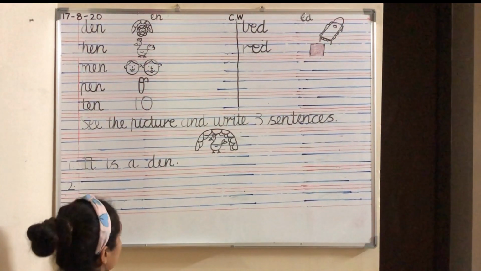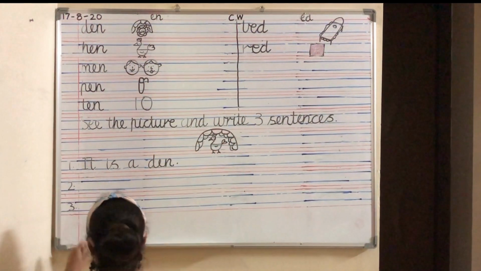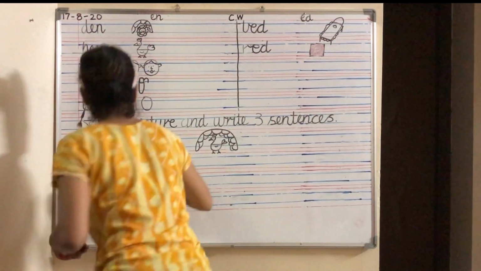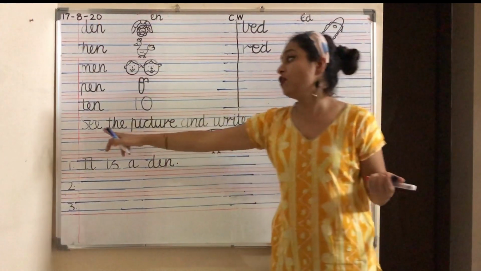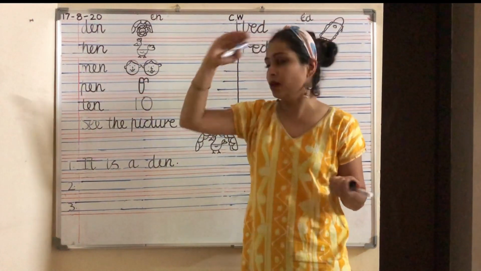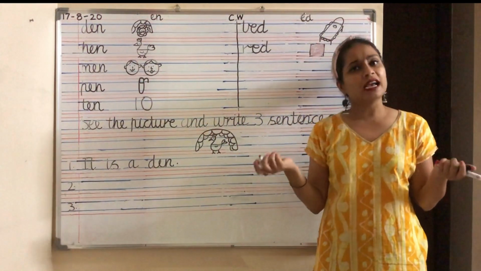D-E-N. Den. What do you see first? Yes, we see the den. So you write it is a den. If you don't want to write it is a den, you can write I see a den, because we have already learned the word see here. That means you're seeing. So you can write it is a den, or you can write I see a den.